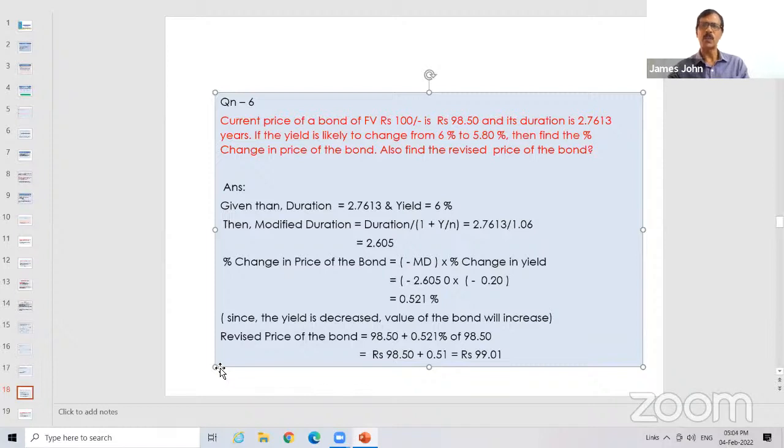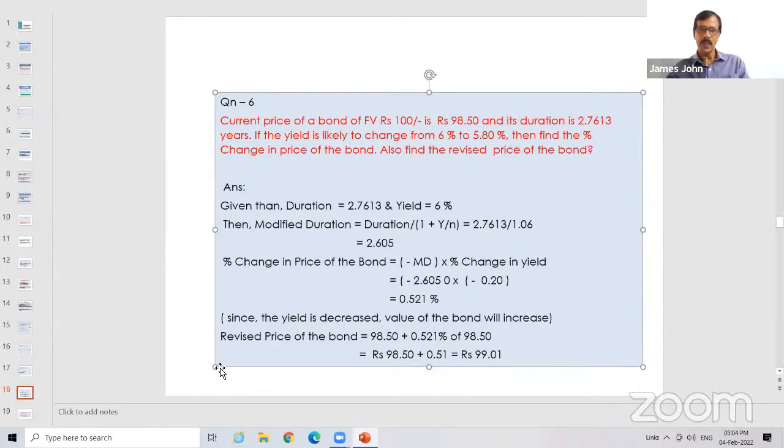So a similar question can also come. The face value is 100. It is now traded at 98.50. That means the present value of the bond is 98.5. Its duration is given as 2.76 years. The yield is likely to change from 6 to 5.8. That means the current yield is 6%. It may change to 5.8. If it changes to 5.8, what is the percentage change in the price of the bond and what is the revised price? Two questions. Here you have to make use of a formula I gave you in the beginning.